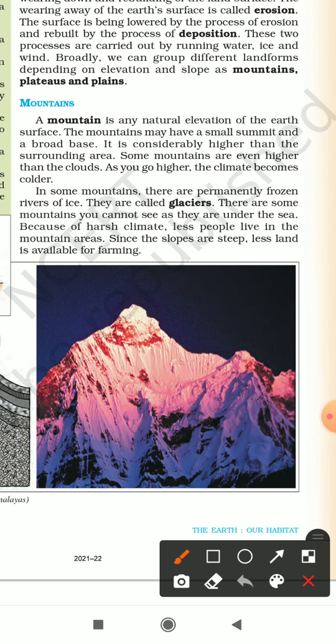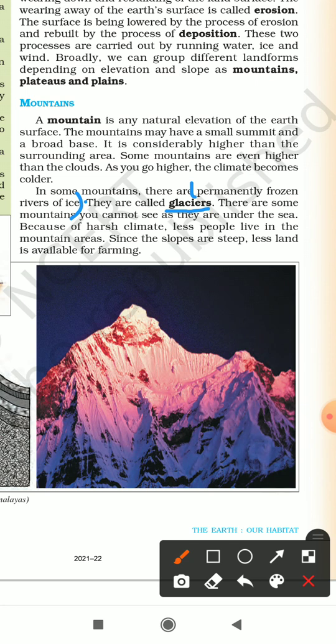As you go higher, the climate becomes colder and colder. As we already studied, as we go up in the atmosphere, the temperature decreases. In some mountains, there are permanently frozen rivers of ice, and these rivers of ice are called glaciers.